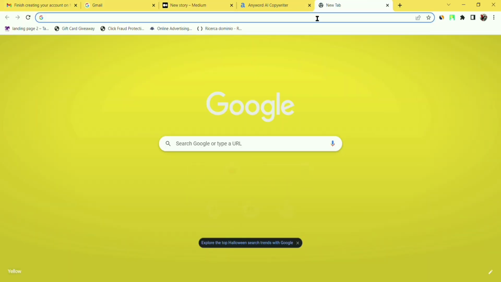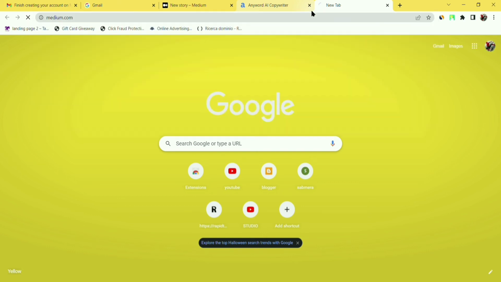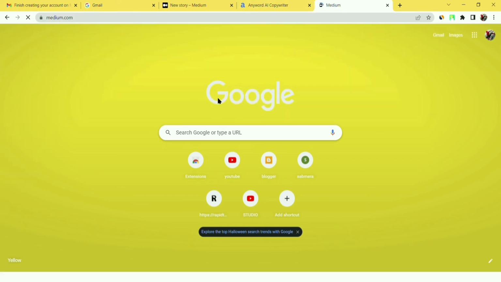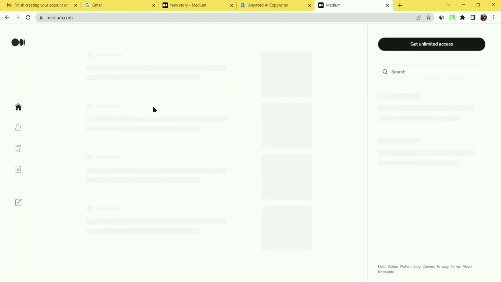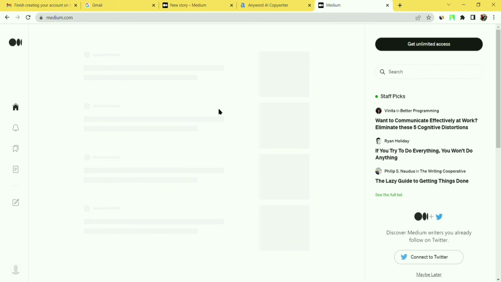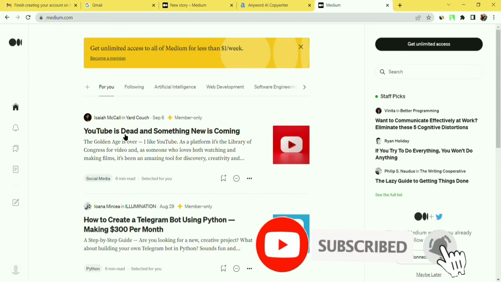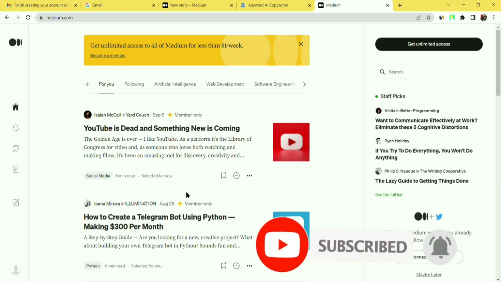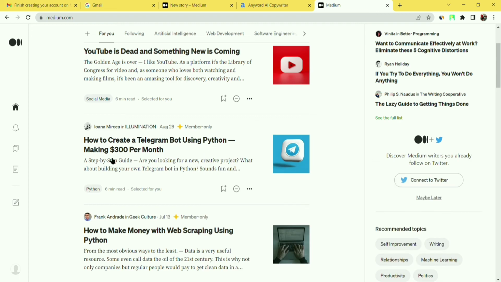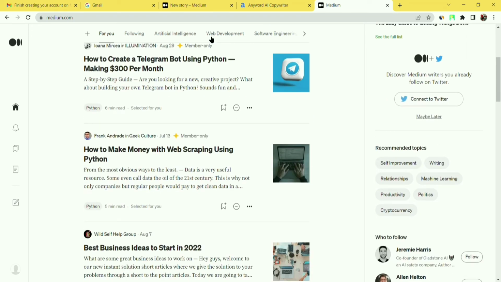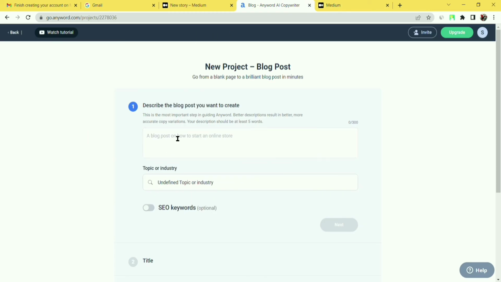Okay, our half work has been done. Now what we have to do, we have to choose a story from medium.com. We have to visit medium.com, and on the home page we have seen some posts, so we have to create a post like that. For example, how to create a Telegram bot using Python. That's very simple. So I have chosen a category. I will make a video or blog story about YouTube.